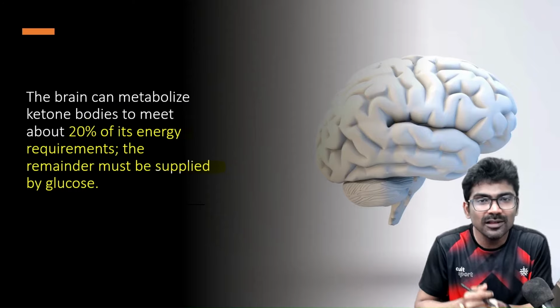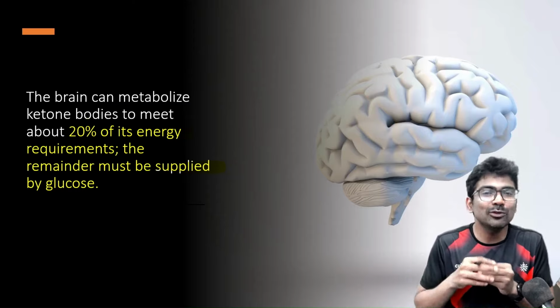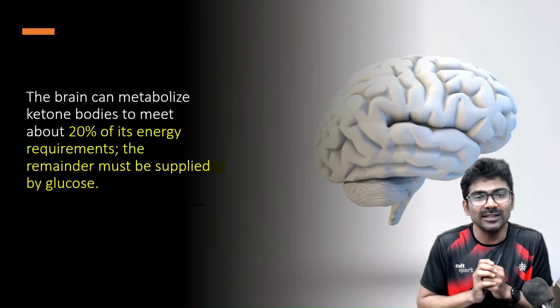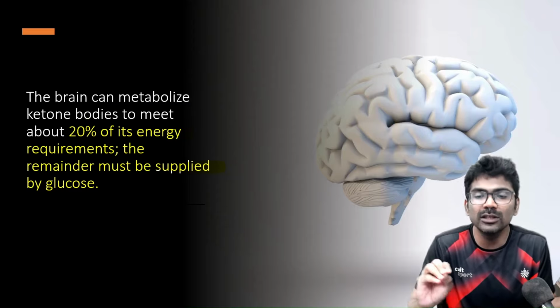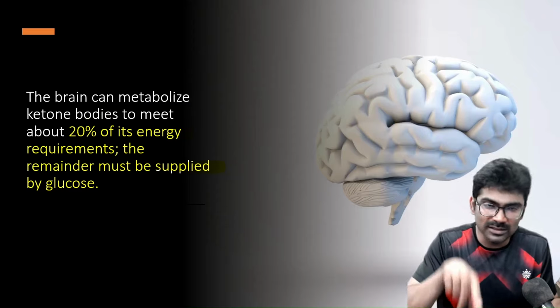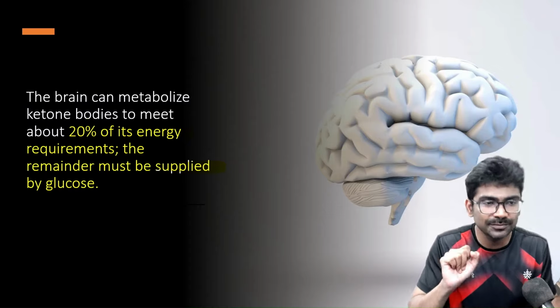Why glucose? Because you need oxaloacetate for the acetyl CoA to be utilized. Say, ketone bodies are what? They are partially oxidized fatty acids. Ketone bodies are ultimately going to give acetyl CoA only. This acetyl CoA has to enter the TCA cycle. For that you need oxaloacetate, right?